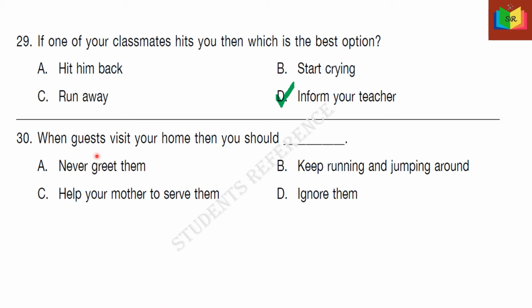30. When guests visit your home, then you should dash. Never greet them. Keep running and jumping around. Help your mother to serve them. Ignore them. The answer is C, help your mother to serve them.